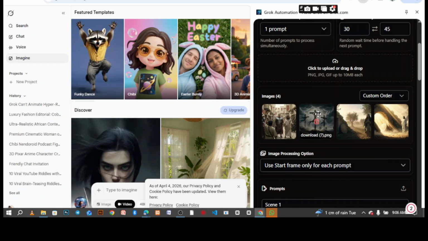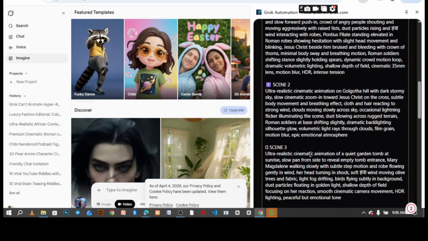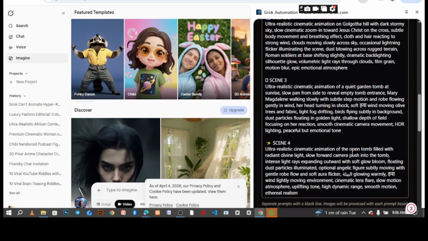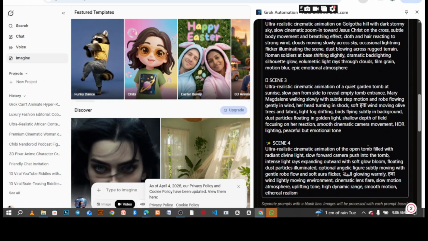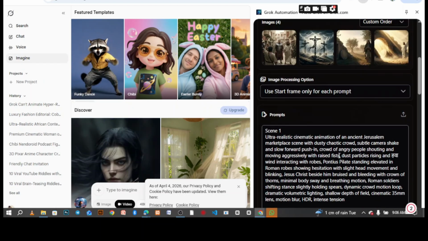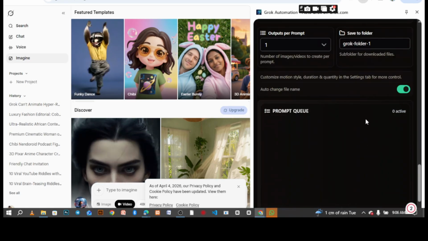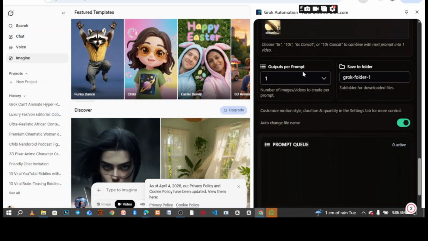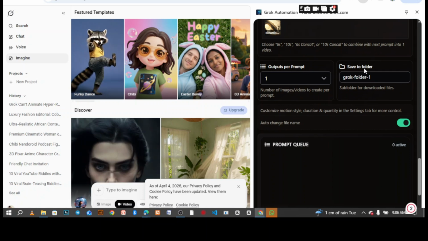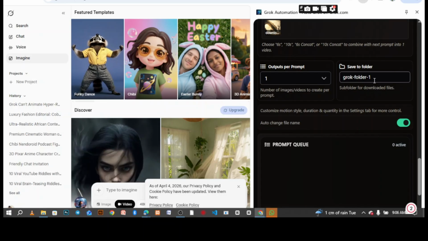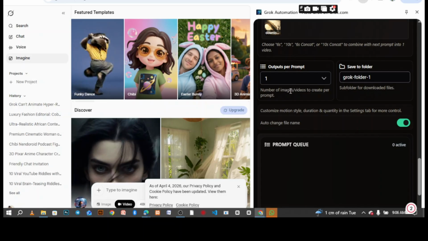Scene two is the dramatic hill with dark stormy skies toward Jesus on the cross. Yes, this is scene two, so you move it here. Then Mary, the quiet animation of Mary, exactly, that one is correct. Then the last one is the angel, right? It's good. So we have 1, 2, 3, 4, and now we are ready for our animation.